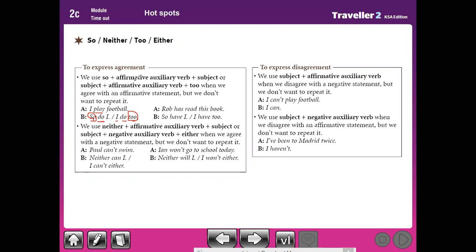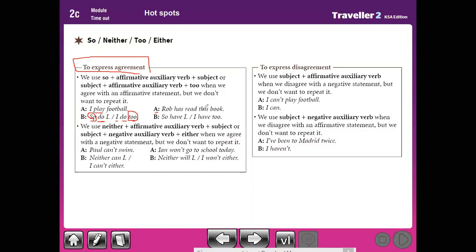This is the first point, but pay attention, this is to express agreement. So when I say, I play football, so do I. You can say also, I do too. Okay, a second example here.